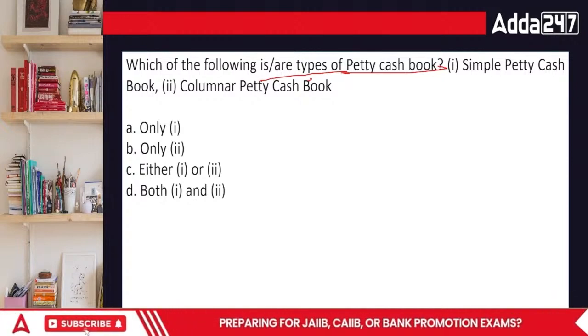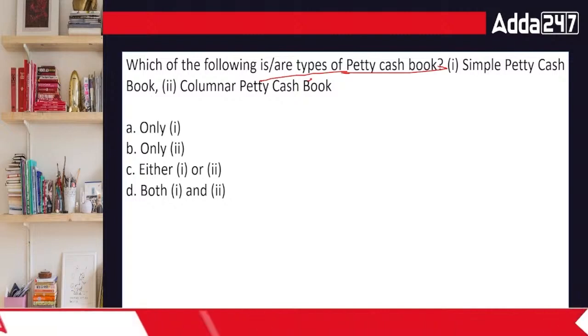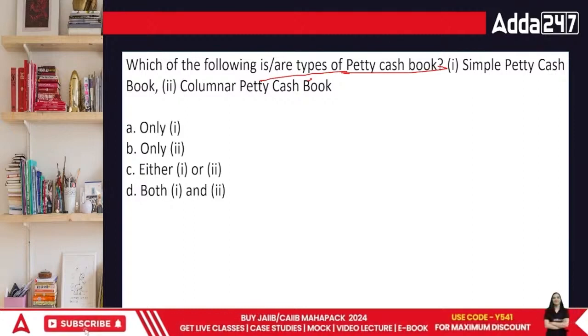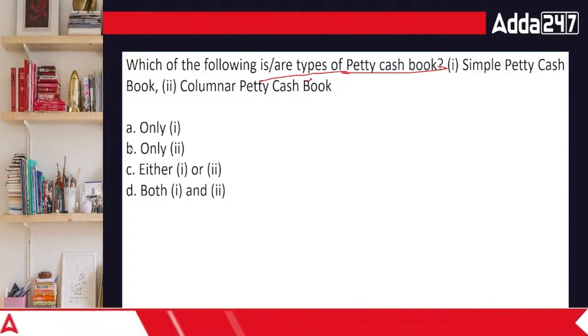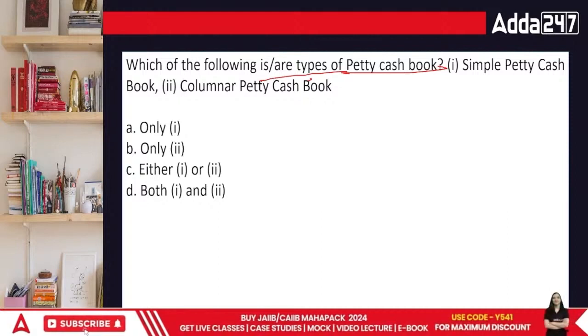While defining those, petty cash book is actually of two types: simple petty cash book and columnar. Columnar petty cash book is also known as analytical petty cash book. Under analytical petty cash book, we study from the point of view of analyzing the specific area altogether. That means what is the particular petty cash expense that we are doing, which is major and which is minor.